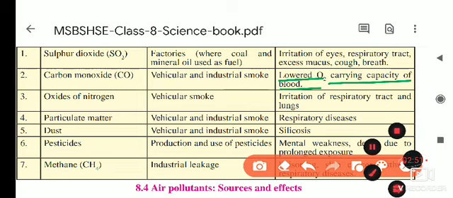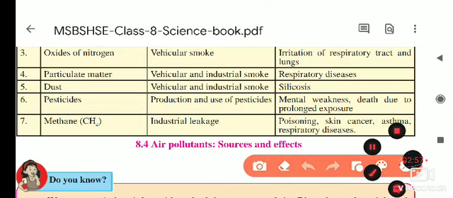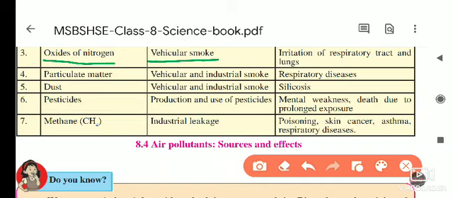Next it is the oxides of nitrogen. Where do they get emitted? Vehicular smoke is there, from which it is emitted into the environment. So what is the effect of these oxides of nitrogen? Irritation of the respiratory tract and the lungs. Here irritation takes place in the respiratory tract and inside the lungs.